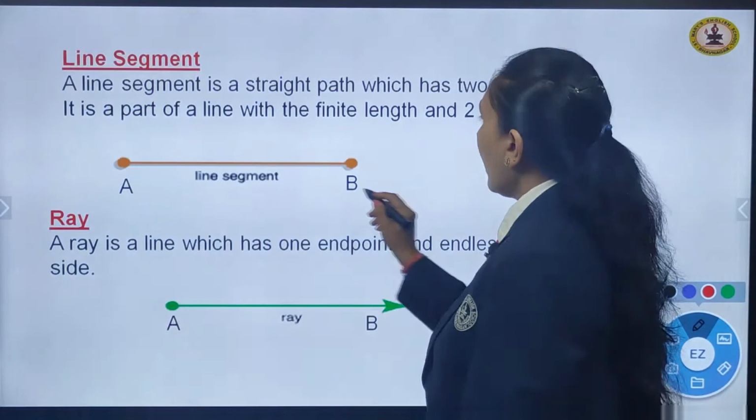Children, we have adjacent angles. We have learnt in the previous classes about adjacent sides also, adjacent angles also. But in simple words, it is a pair of two angles which are placed next to each other. And what is common in them? Adjacent angles have a common vertex, a common arm, and the non-common arms could be on either side of the common arm. I will explain here what they mean to tell.